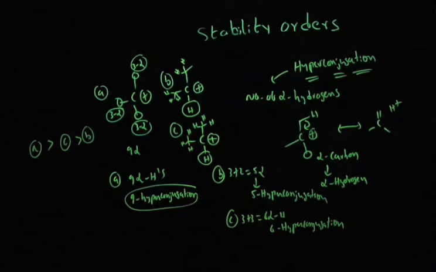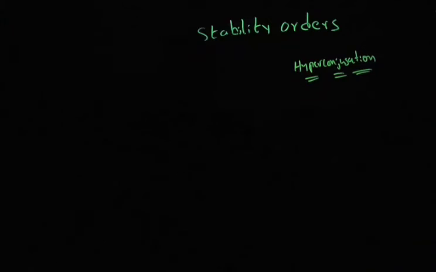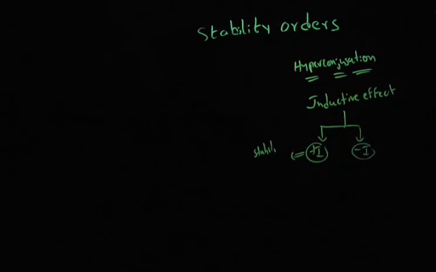I'll discuss the last and final factor, which is the inductive effect. How the inductive effect affects carbocation stability, we are going to discuss. In the inductive effect, again you have to look for plus I groups and minus I groups. Plus I groups will stabilize the carbocation and minus I groups will destabilize it. You just have to identify whether the carbocation contains plus I groups or minus I groups.